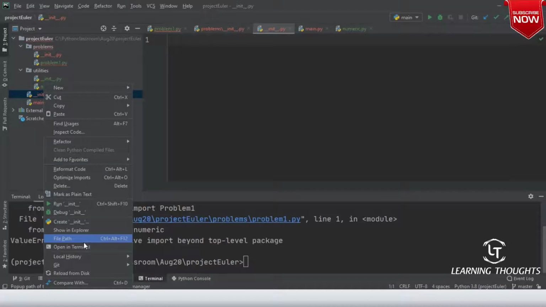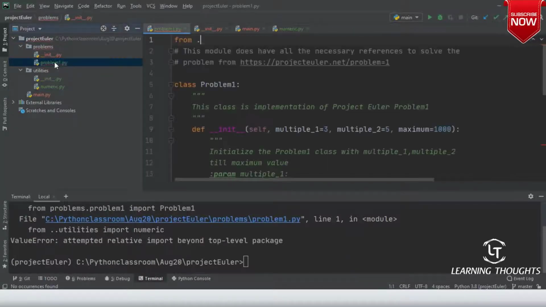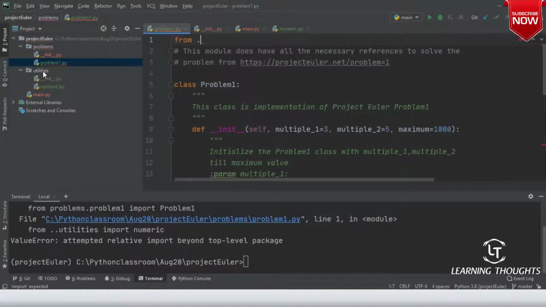Let me refactor. Where is refactor? And safe delete. Okay. From dot utilities. Okay. For some time, let me do one thing. I want to resolve this issue, but let me make it simple for you.